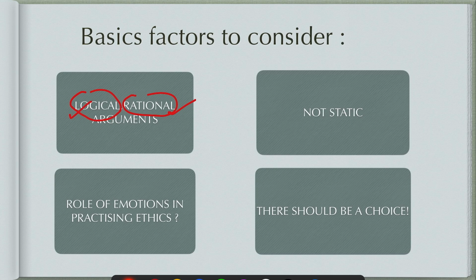So the line of thought, the line of arguments, is very different in the case of the medical examination, and very different in the case of the trolley problem. So this is what I am saying, that you have to be logical and rational in your arguments. The other thing which needs to be considered is that ethics is not static, it is changing. It is changing with time, with context, with the place. Even geography dictates what is right and what is wrong.